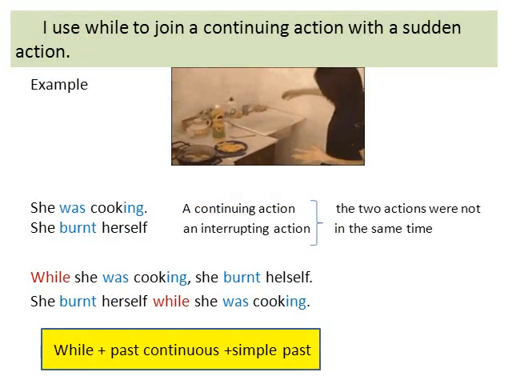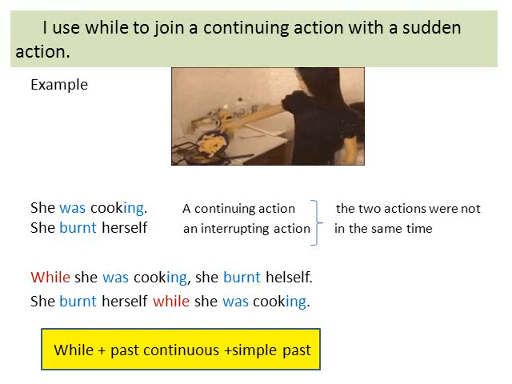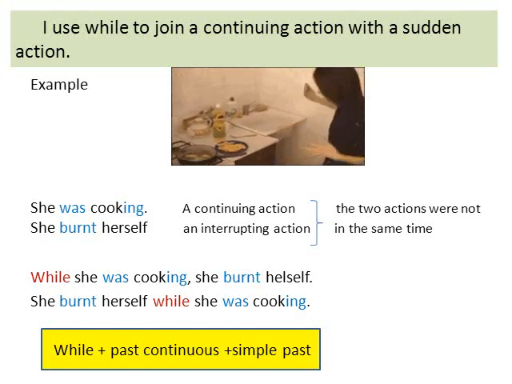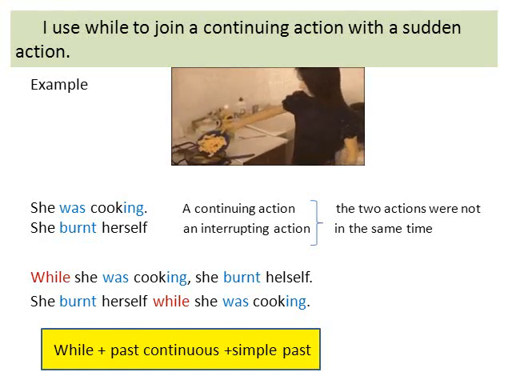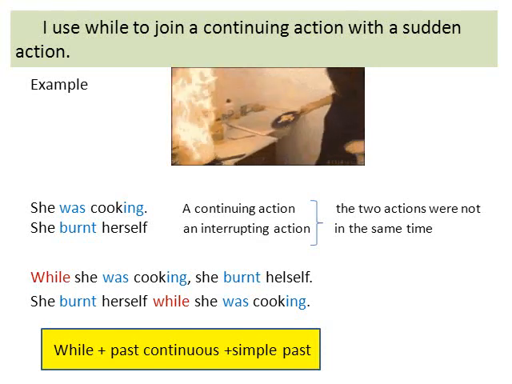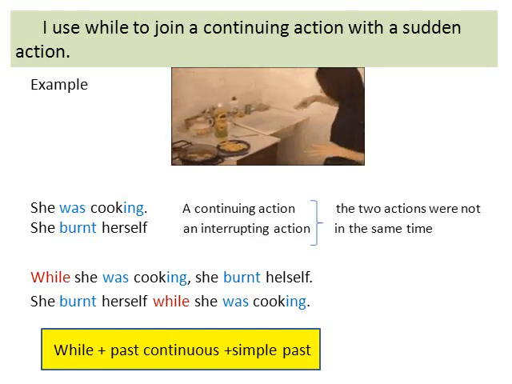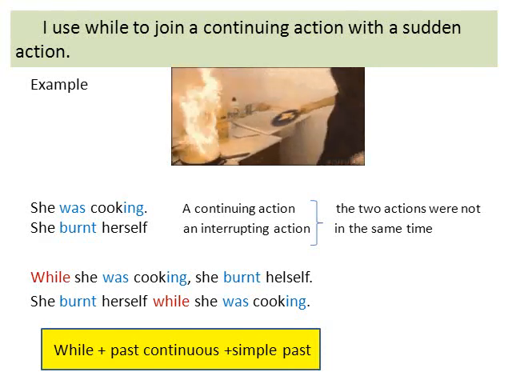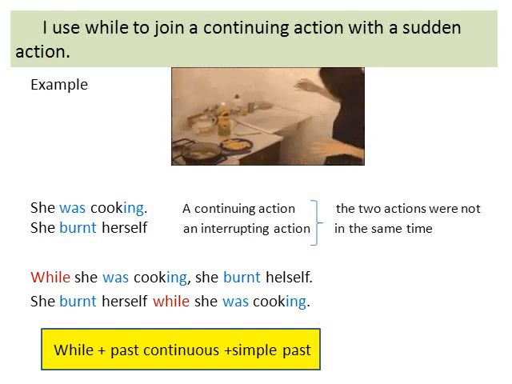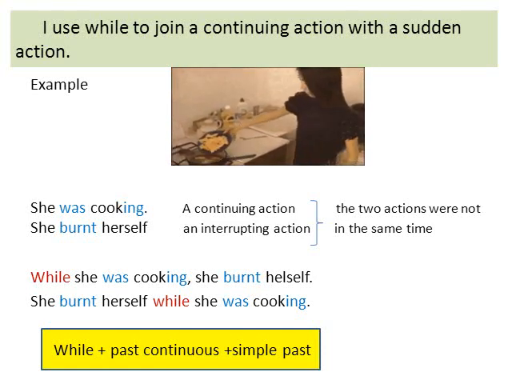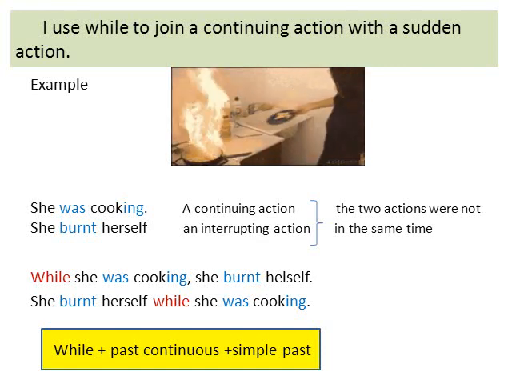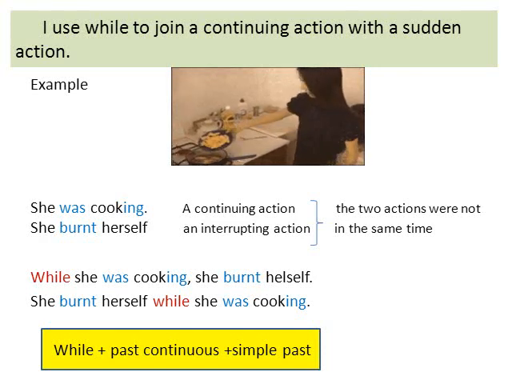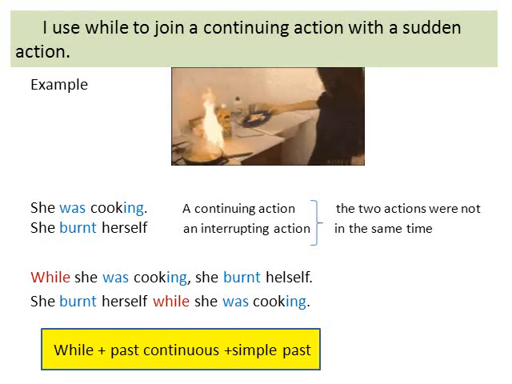I use while to join a continuing action with a sudden action. Example: she was cooking, a continuing action. She burned herself, an interrupting action. Here the two actions were not taking place at the same time. The first one happened before the second one. I say while she was cooking she burned herself, or she burned herself while she was cooking. After while I write past continuous, then past simple.